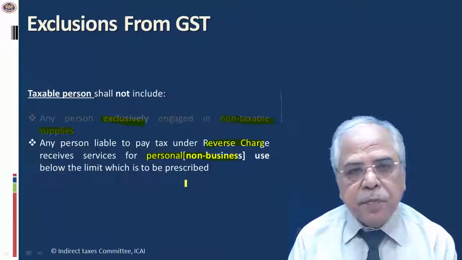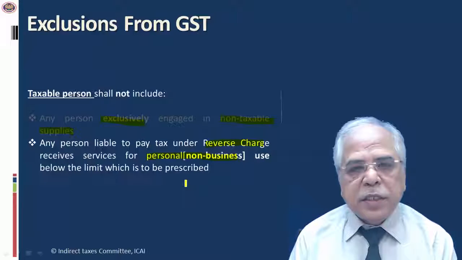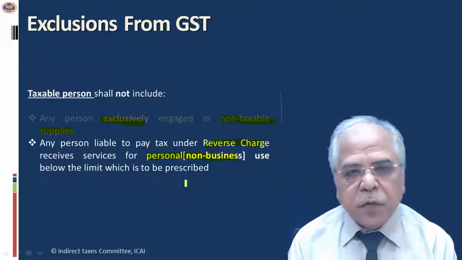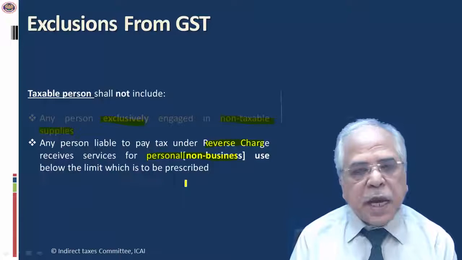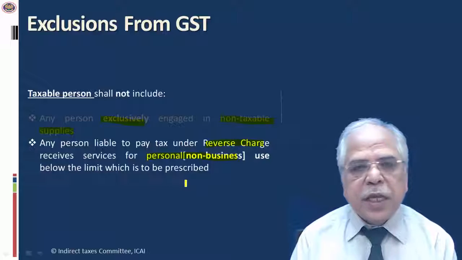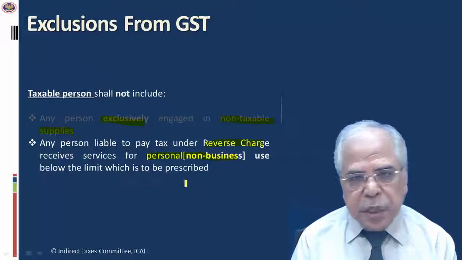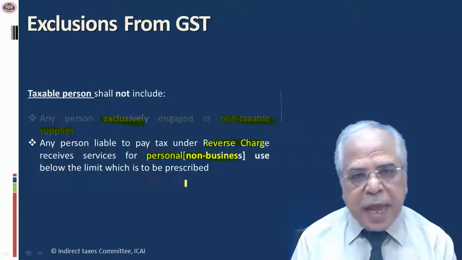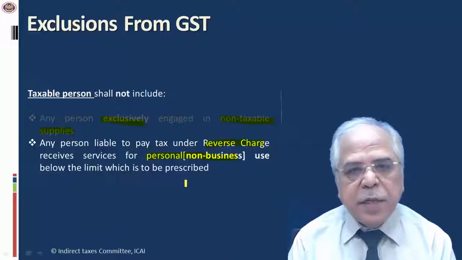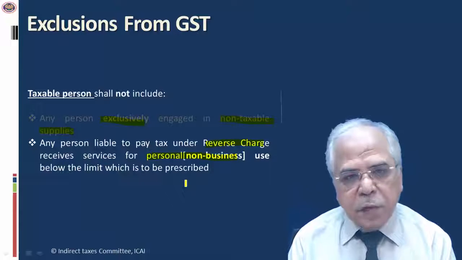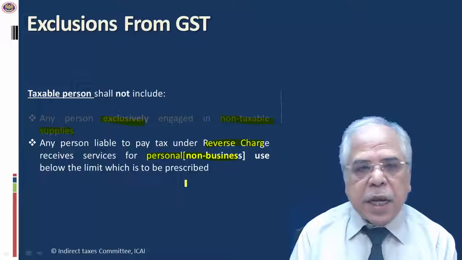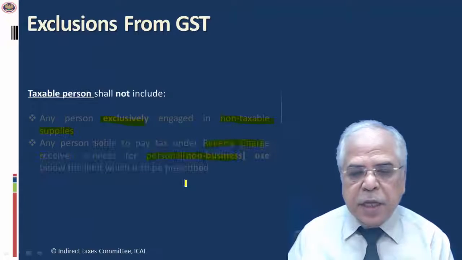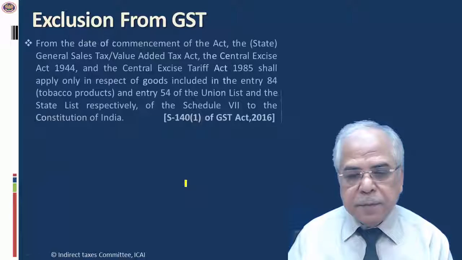Now, in order to save the individuals who are receiving the services in their personal capacity and not for the purpose of business. For example, I am constructing a house for myself. I want to engage an architect. So they say if it is a huge amount, then it may be taxable because the exemption limit has to be prescribed in the law. In model law, nothing has been stated, but this section clearly says there will be a limit, and if I am importing the service for my personal use, then I shall not be treated as a taxable person and will not be liable to pay tax.